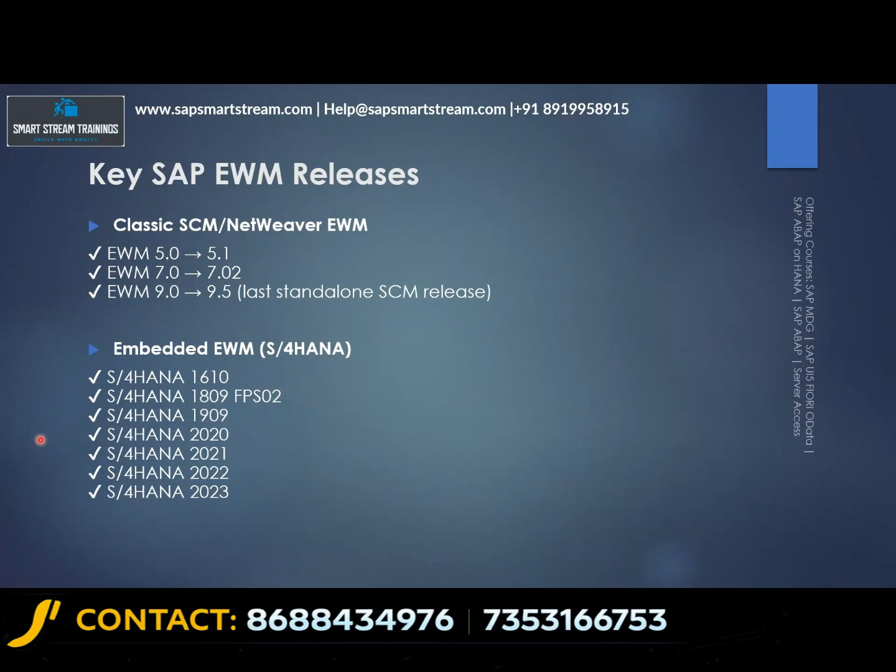Instead of going with the deliveries and other stuff, a few features are enhanced here so that the business can work in a very efficient way. These are very minor changes coming in each release, but the main core will always remain the same. That's what we can understand.